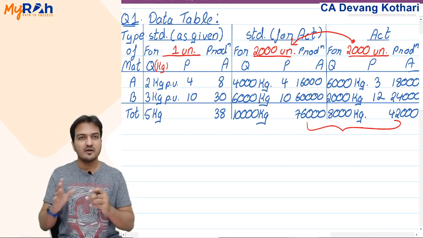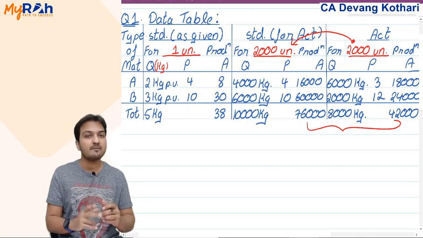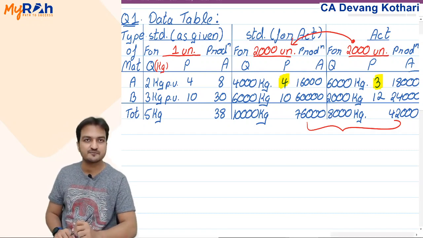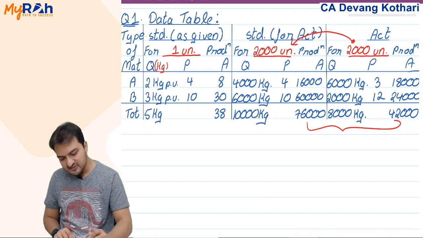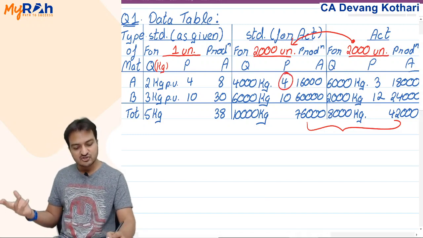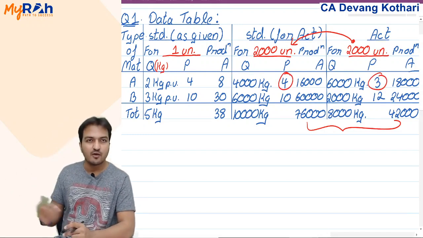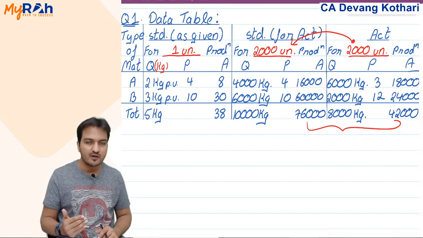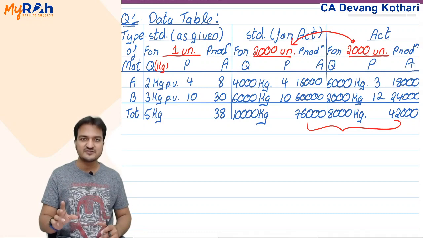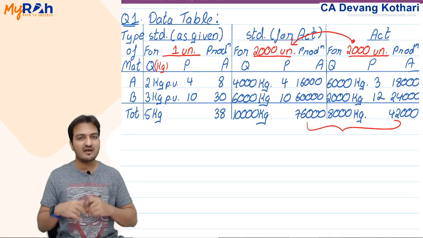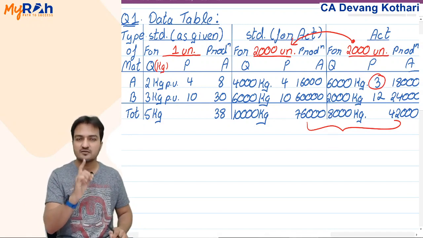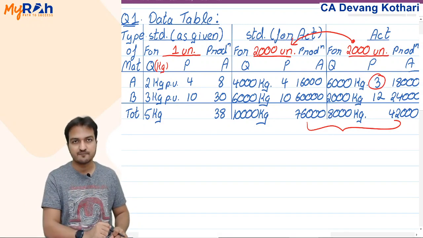So for material A, I have saved price. I was supposed to pay a price of 4 rupees, but I actually paid only 3 rupees. Why? Because maybe I could do a better bargain with the supplier. I thought he would charge 4 rupees, but I did some bargaining and I could get the material for just 3 rupees. 1 rupee is the price that I saved per kg.